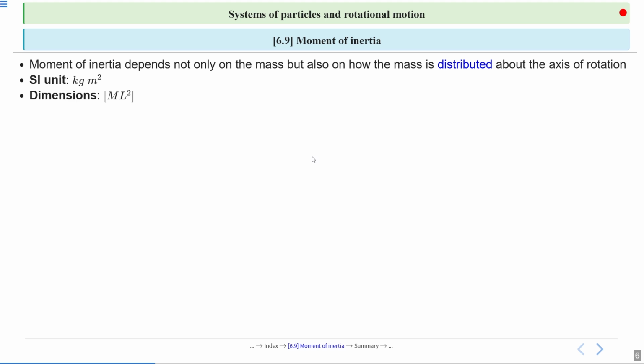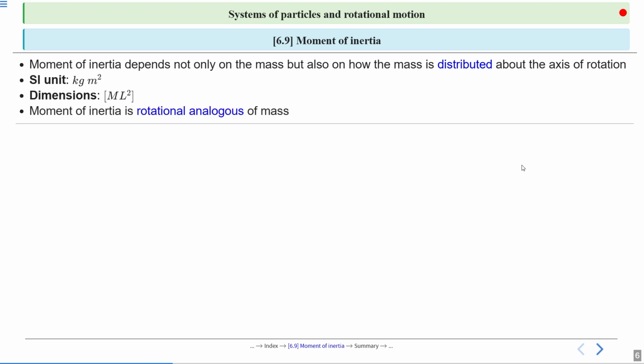If we talk about the SI unit, you know moment of inertia I equal to m r square. For m, the unit is kg. r is the distance from the axis of rotation, so here r square is meter square. So the unit is kg meter square. And if we talk about the dimensional formula, it will be M L square. M L square is the dimensional formula. Moment of inertia is the rotational analogue of mass. All right.